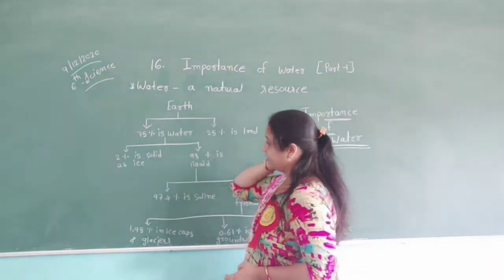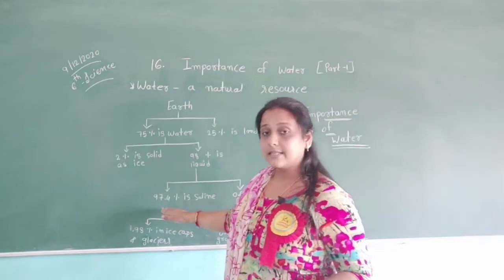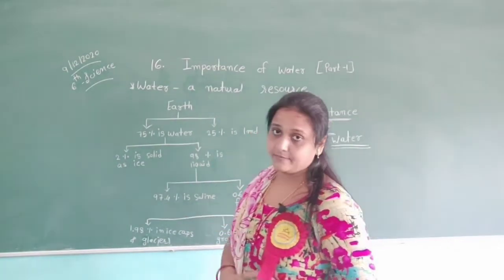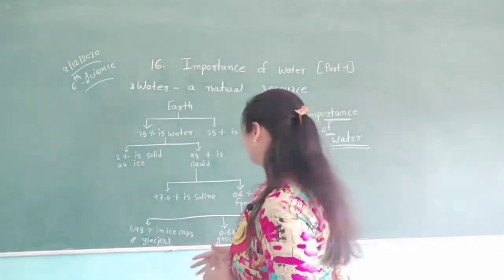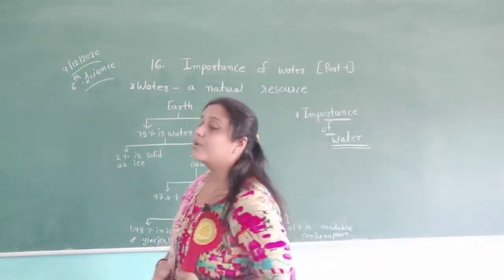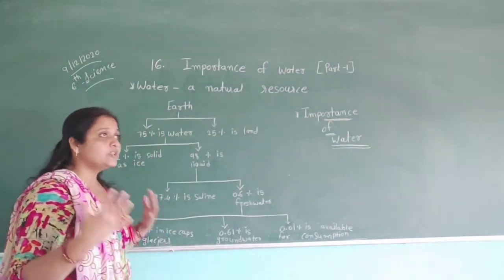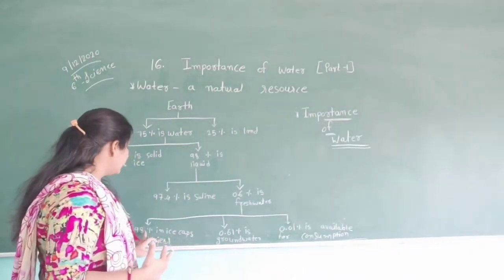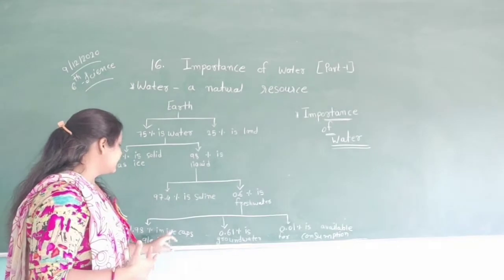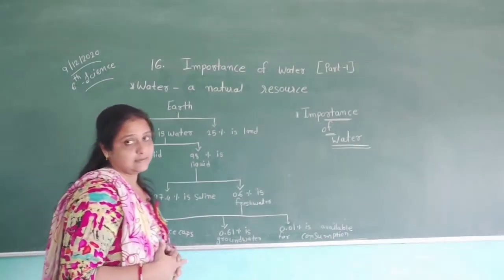98% is liquid. In them, 97.4% is saline, in salty water. 0.6% is fresh water, that means we can use them. 1.98% is in ice caps and glaciers.